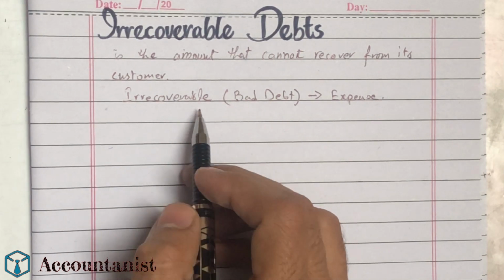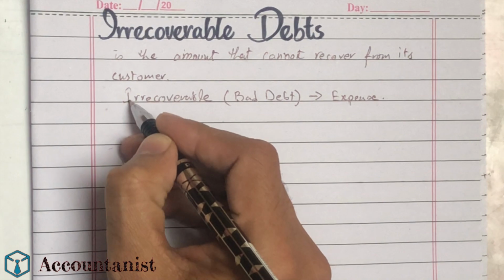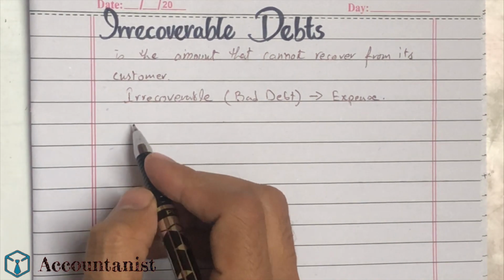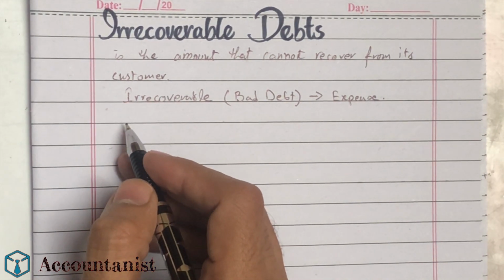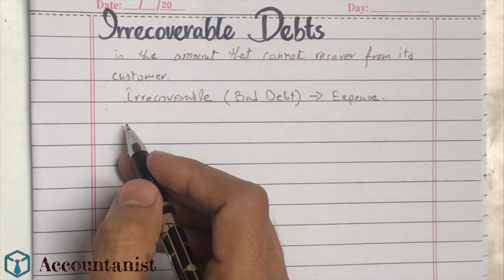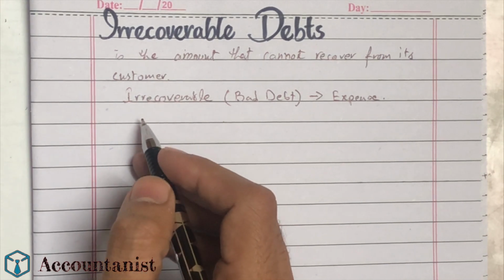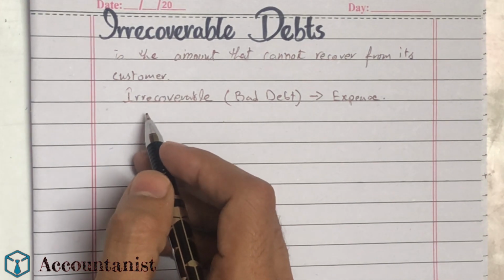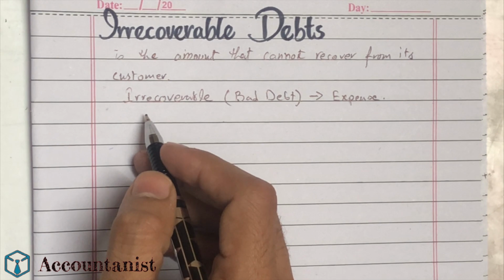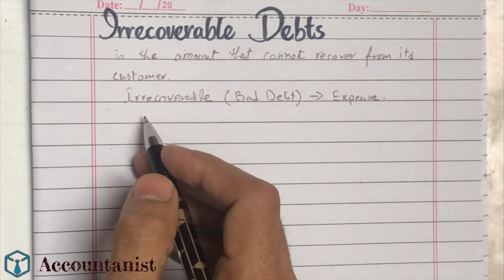Why do we do this? Because there is a principle behind it. The principle name is prudence. The principle says that we are not supposed to overstate our assets and profits. So the reduction in the assets is because of irrecoverable debts.